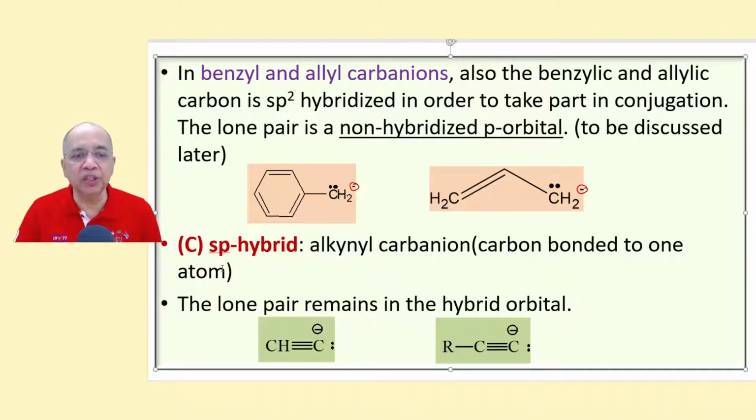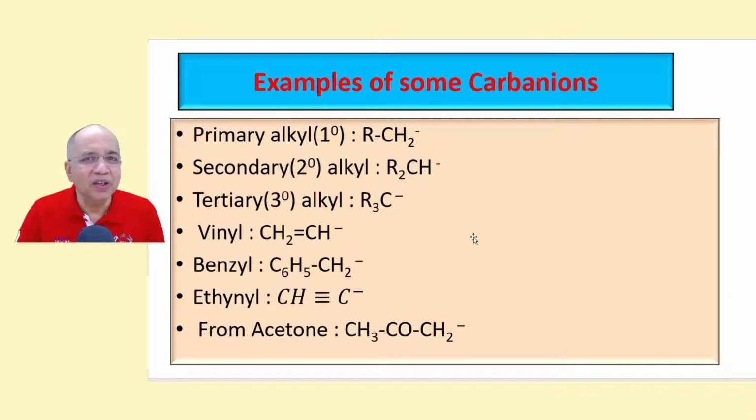And the third category is sp, where this is ethanyl or acetylide carbanion. Ethanyl carbanion, this is any alkynyl carbanion where the steric number is 2, then it is sp hybridized. The lone pair is also present in hybrid orbital, because the two non-hybridized orbitals will take part in 2 pi bonds. Now, like carbocations, you can have several types of carbanions: primary carbanion, primary alkyl, secondary alkyl.